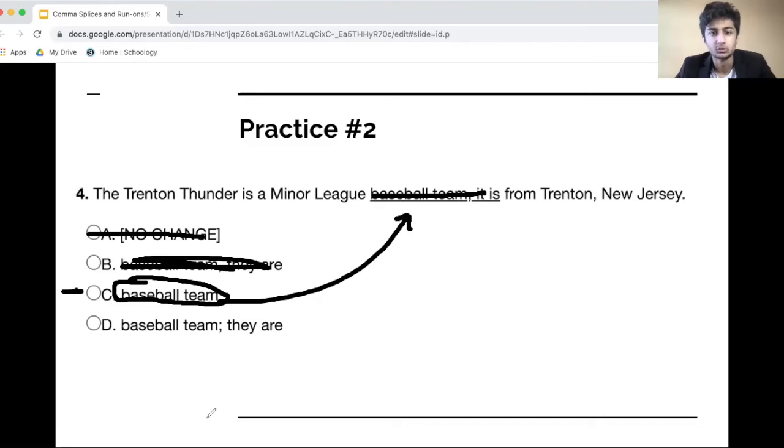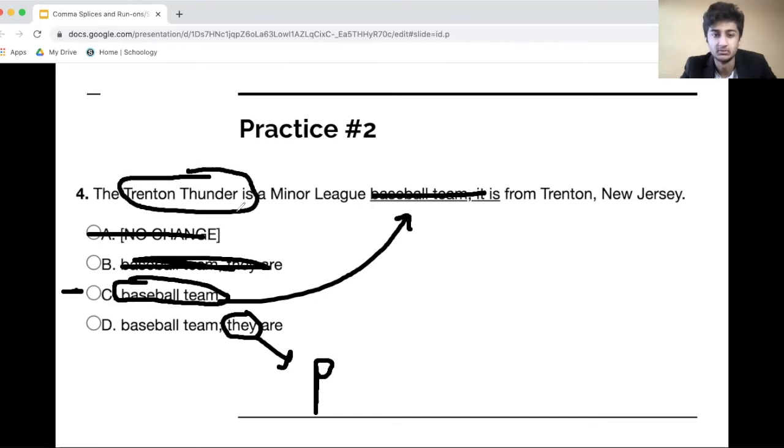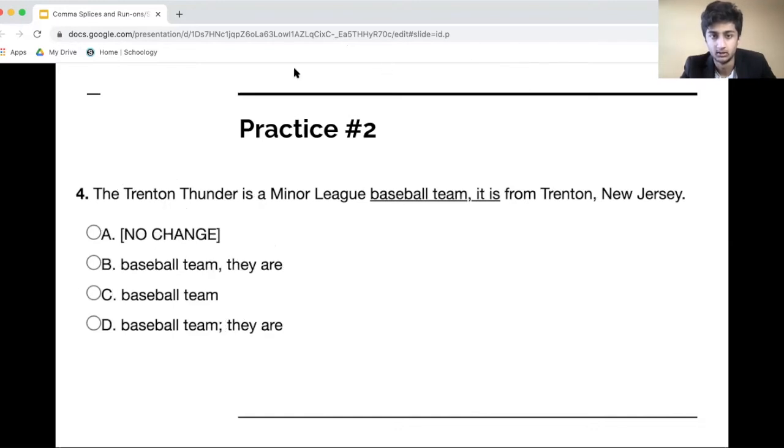Let's move on to D. The Trenton Thunder is a minor league baseball team, semicolon, they are from Trenton, New Jersey. We discussed this before. They refers to multiple people. It's a plural noun. Trenton Thunder is a singular noun. It is one team. Look at this, is over here. That's a big hint. So these don't add up. This needs to be a singular noun as well. Because these don't add up, D is wrong. The correct answer is going to be C. Let me make that clear right here.